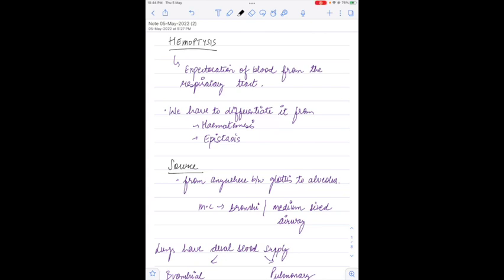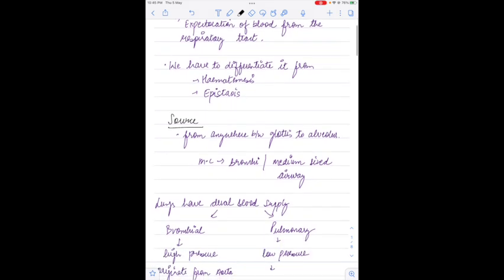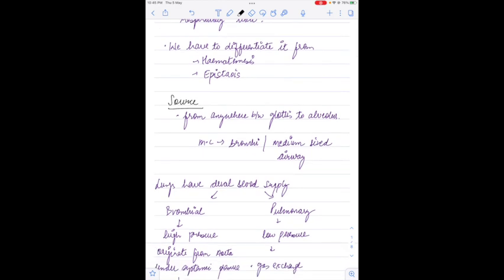Good morning. Today we will be discussing a very important topic, that is hemoptysis. First of all, what is hemoptysis? It is defined as expectoration of blood from the respiratory tract. Basically, we have to differentiate it from hematemesis, epistaxis, or hemoptysis from other areas, which is known as pseudohemoptysis.